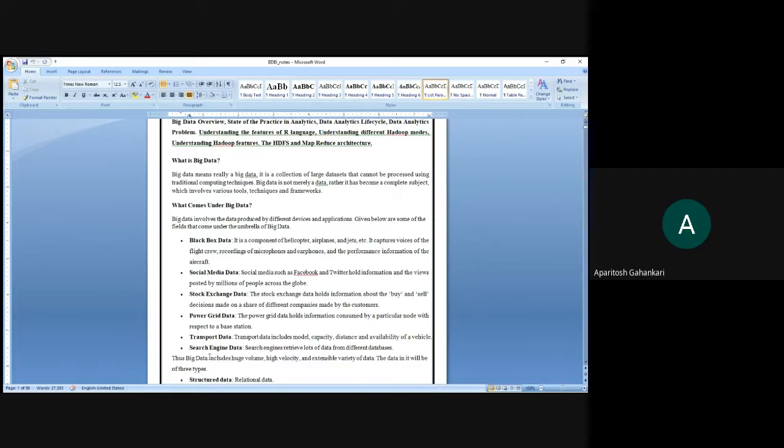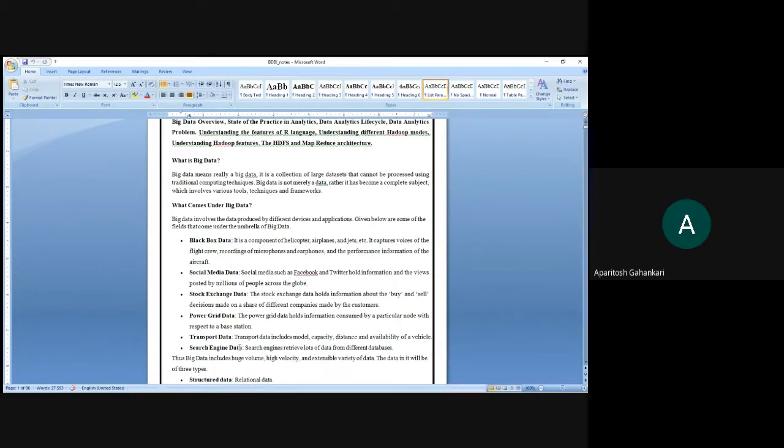Then there is search engine data. Again, it is a global event. The search engine retrieves lots of data from different databases, that is, different web pages.